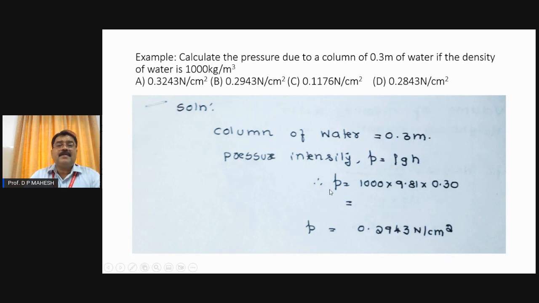You are finding the pressure intensity at a depth equal to 0.3 meter. In which liquid are we finding it? In water. All are very clear. The depth is known, which is 0.3. The liquid is known, which is water.